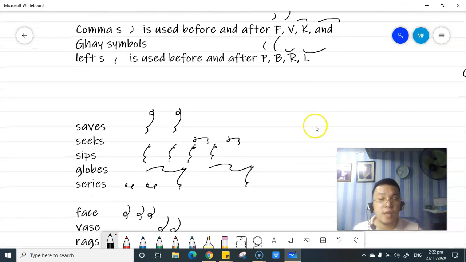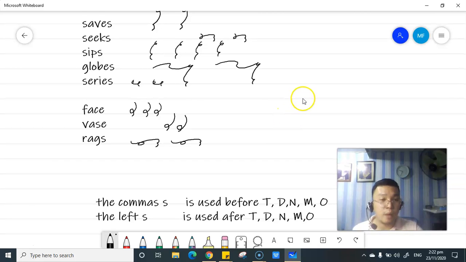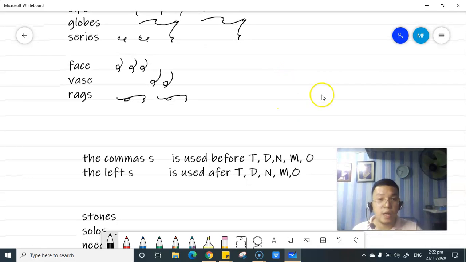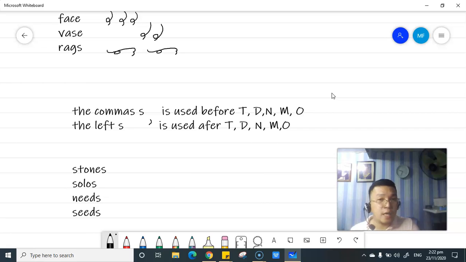So since it is a gay symbol, the right S should be used. However, the comma S is used before the T, N, M, and O symbols. But after the T, D, N, and M symbols, you are going to use the left S. Okay?